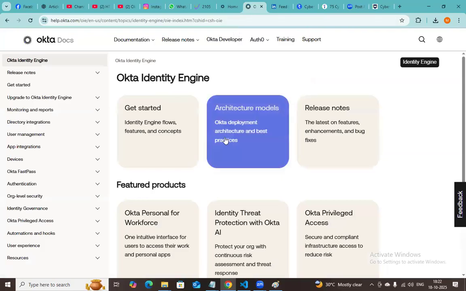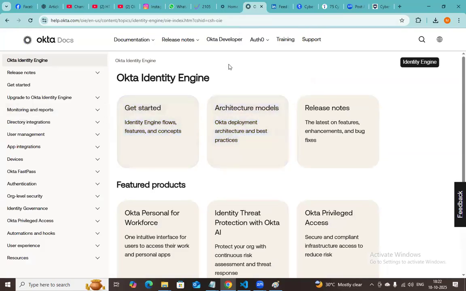When I open the Okta docs, you can see Okta Identity Engine. This is a nice documentation, a very nice documentation that you can follow. There are multiple concepts like Getting Started, Upgrade to Okta Identity Engine, Monitor and Reports, Directory integrations. I already told you in the last class.